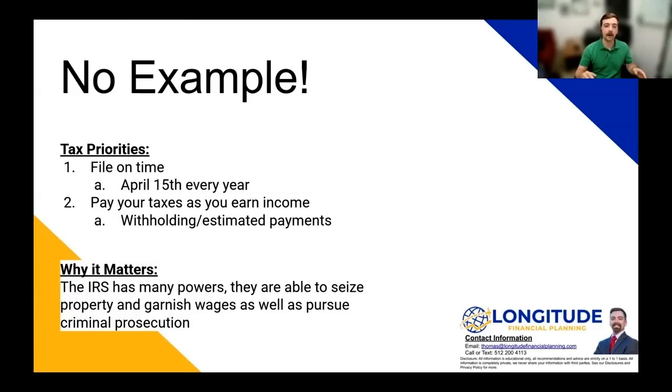Filing an extension is a great option if you know you're not going to meet that tax deadline. But you can also file your tax return and then amend it later if you need to. By filing that tax return initially, you're avoiding those tax penalties later on down the line.